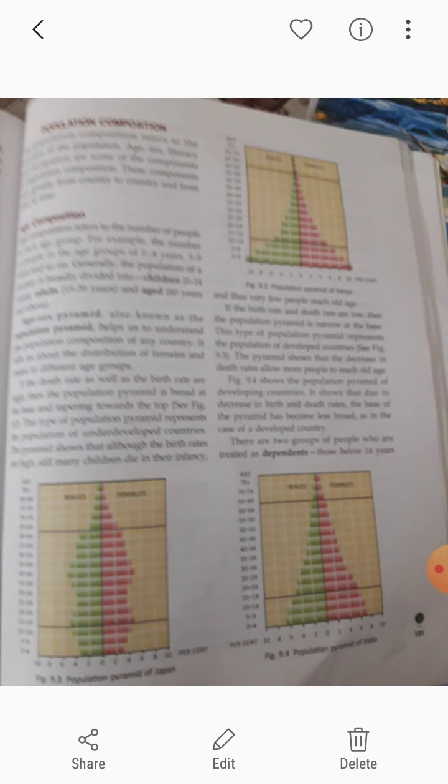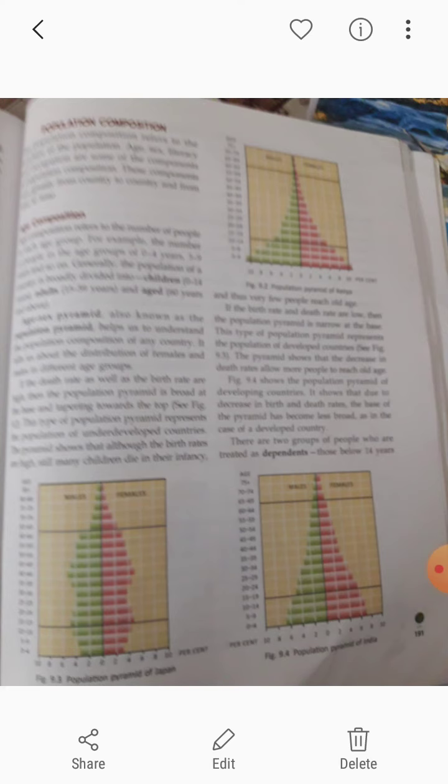Now next one is the population composition. Population composition refers to the structure of the population. What are the main factors? Age, gender, literacy as well as occupation. Okay, now let us move towards the age composition.